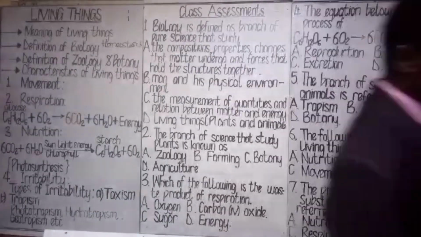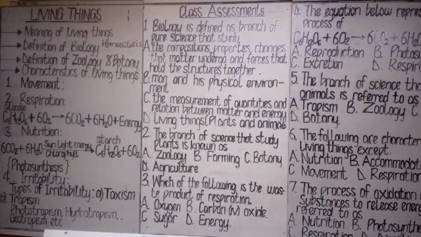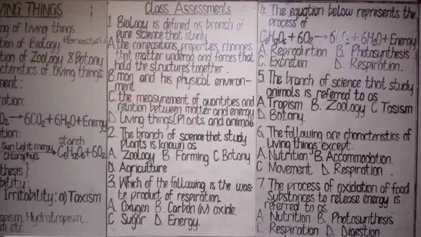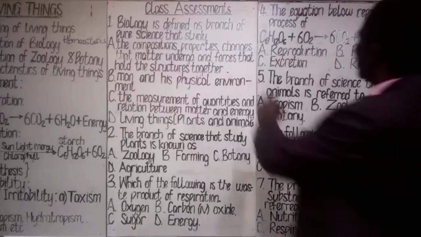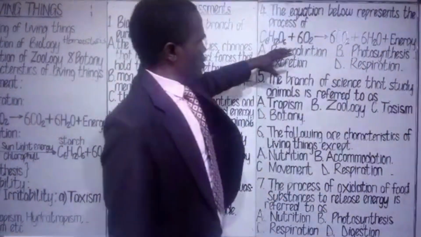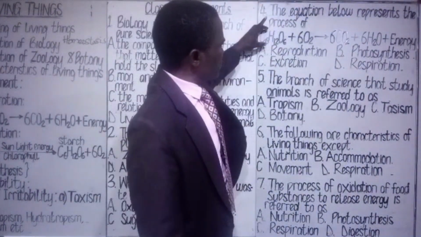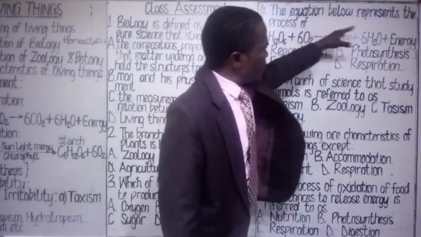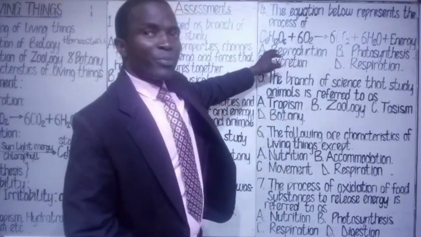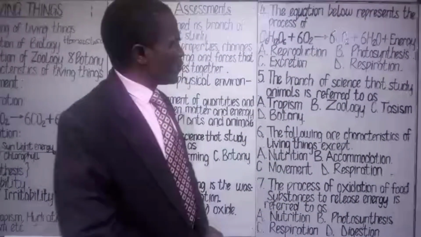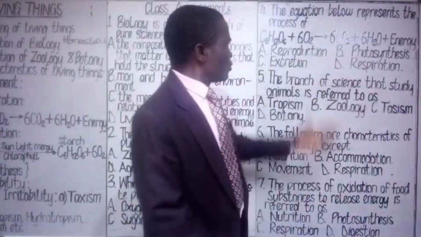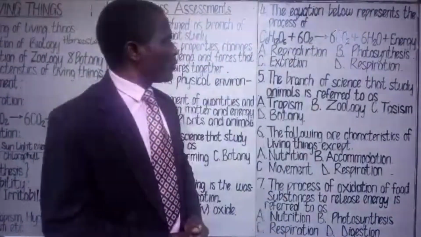Now, class assessment 4. Class assessment 4 says the equation below represents the process of dash. And here is the equation. We have this, then we have this and this. A. Reproduction. B. Photosynthesis. C. Excretion. D. Respiration. You choose the most appropriate option out of that.